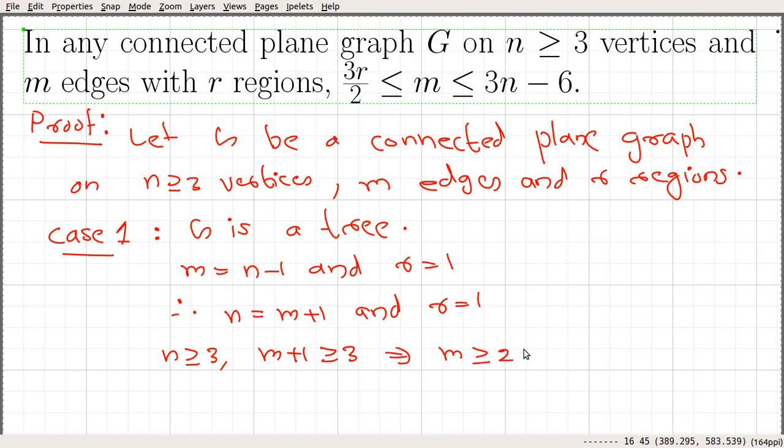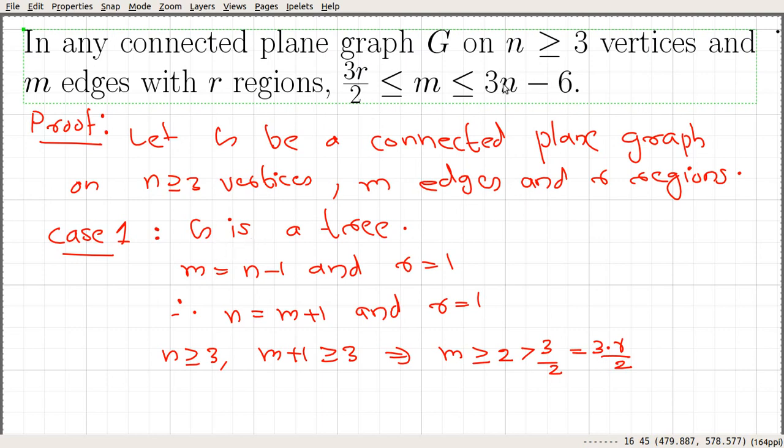And this 2 is strictly greater than 3 over 2. 3 over 2 is 1.5, so 2 is greater than 1.5. And we know r is equal to 1, so this is nothing but 3 times r divided by 2. So we are able to prove this for the first case, if G is a tree.